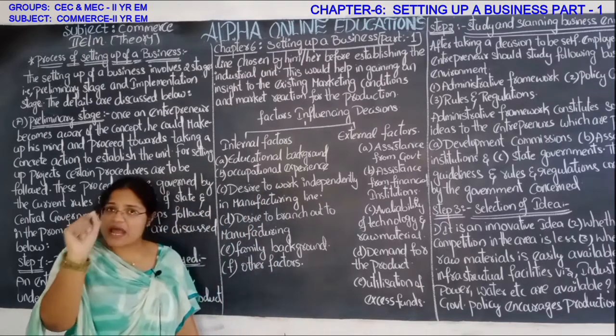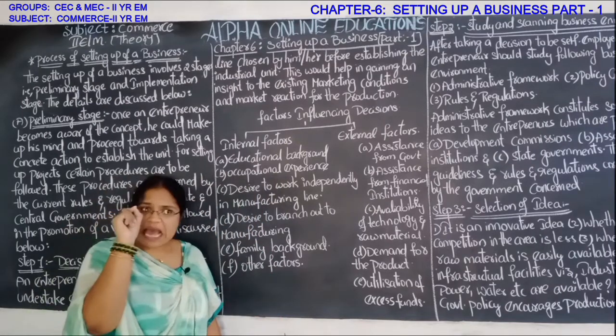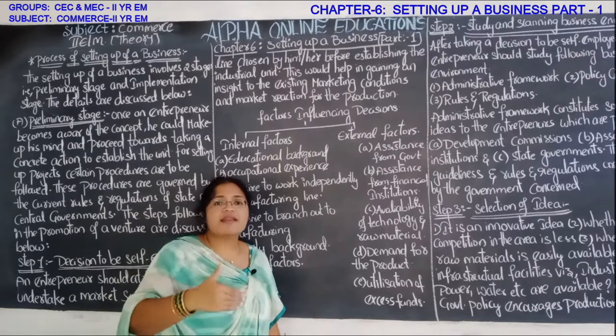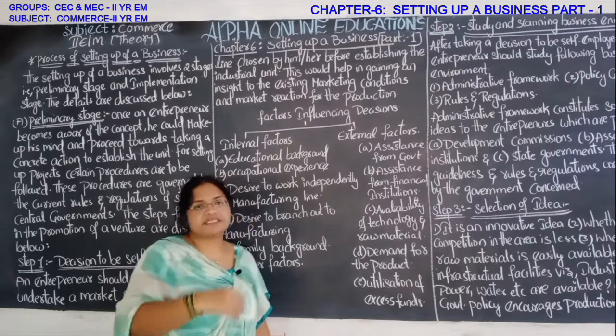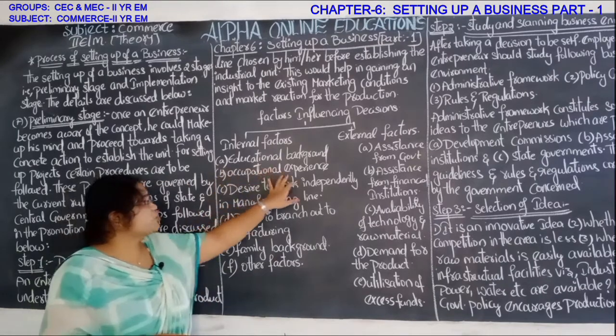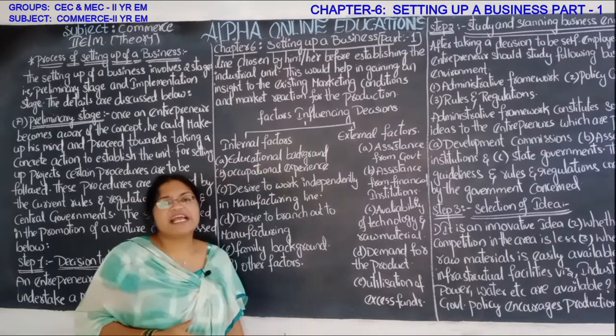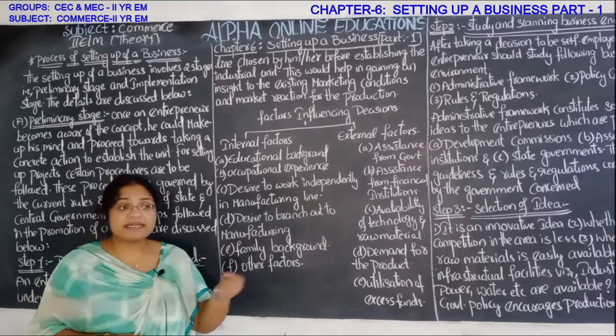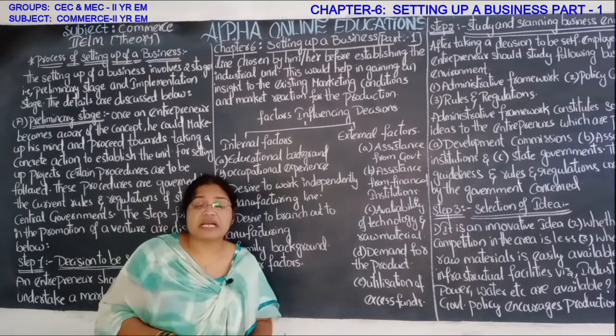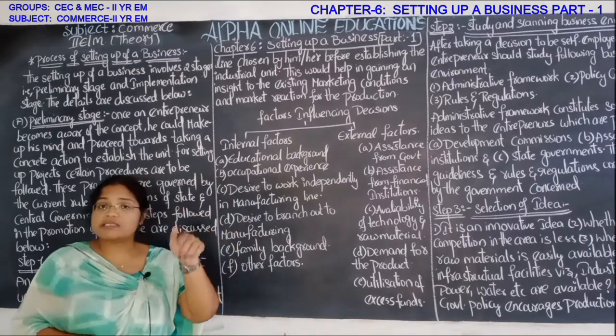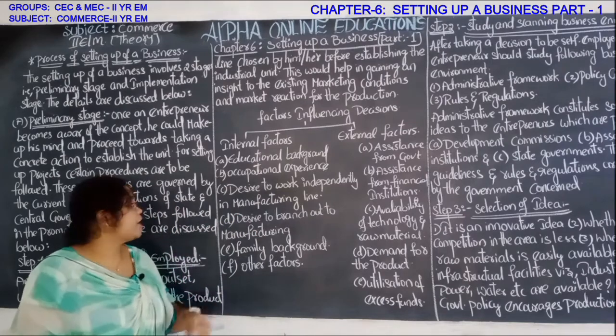If he is well educated, if he is having the good skills, then he can take the correct decision. Occupational experience. If he does not have particular educational qualification but he has the experience of that occupation, then also he can take the correct decision.